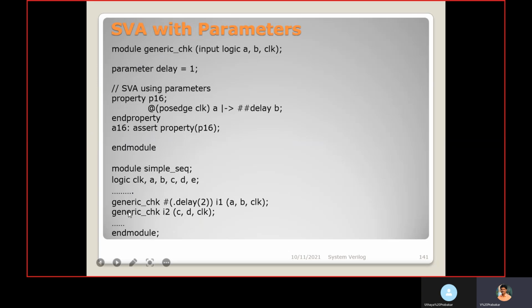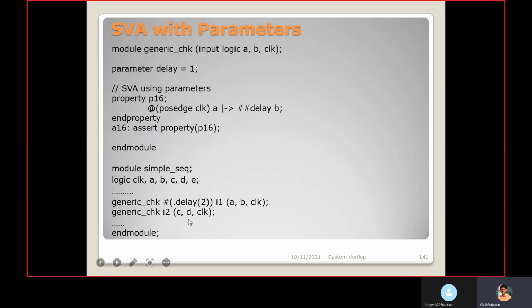So while I am instantiating this model, I can change the delay, same way how we modify the existing parameter value from the test code, as the bracket dot delay, for that I am passing 2. Okay, the parameter is overridden now. Okay, now for this instance of the module, the delay value is 2. Okay. Here for this instance I2, delay value will be 1 because I didn't override the existing delay.